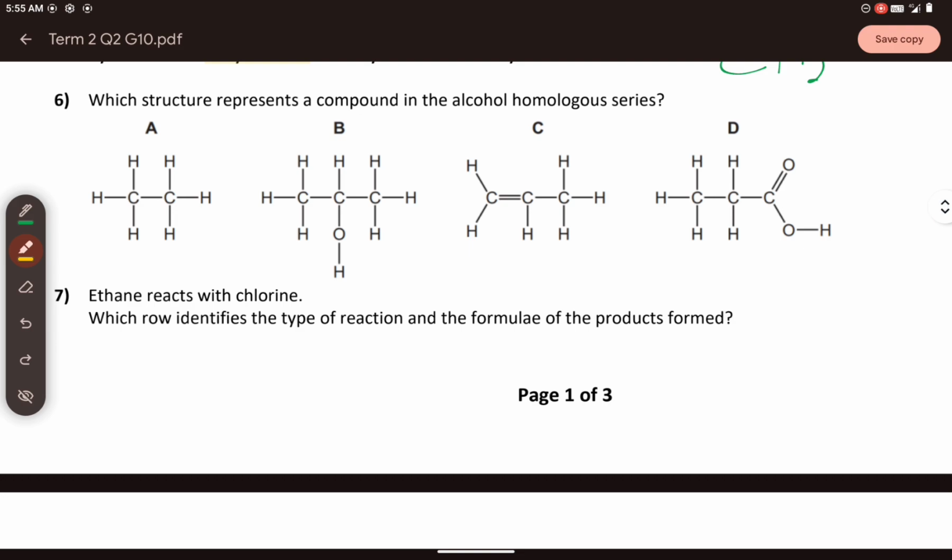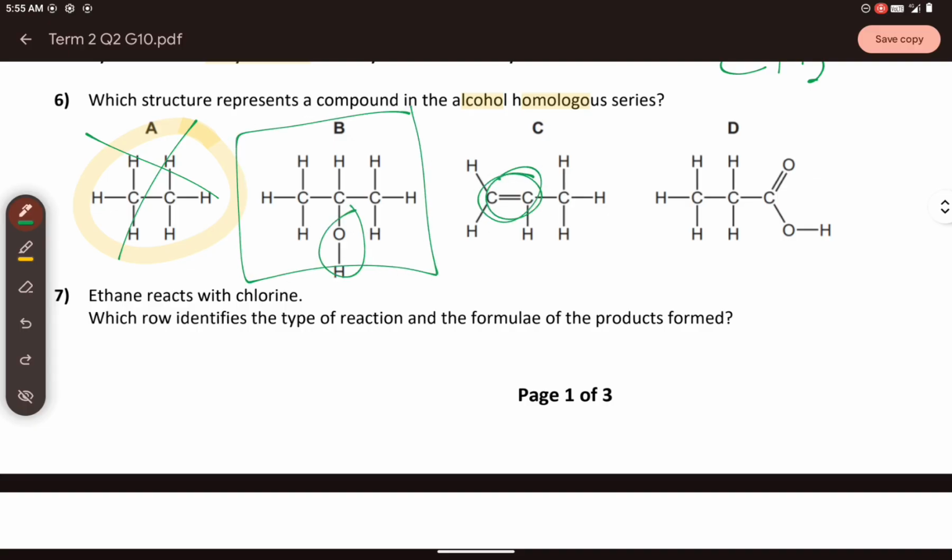Which structure represents a compound in the alcohol homologous series? When we say homologous, they have the same general formula. And alcohol means you have an OH group attached to the alkyl group, CnH2n+1OH. So letter A, they are all alkanes, all single bonds without the presence of OH. Wrong. Letter B, you have an OH, all single bonds. So this is your answer. Letter C, you have a double bond, an alkene. Wrong, that is not an alcohol. Letter D, you have a double bond and an OH, a carboxylic group. So that is wrong. The correct answer is letter B.